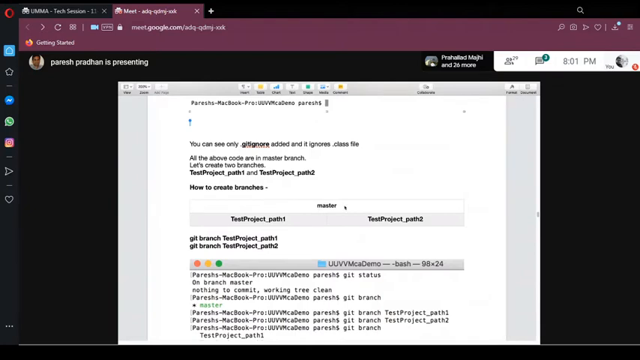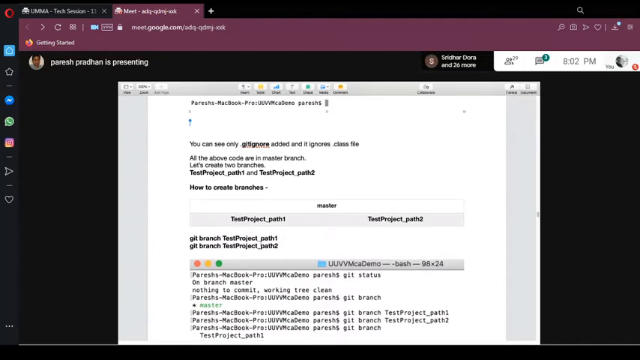Team one wants to work on some modules, and team two will work on a different module. So what I will do is create a branch here, let's say test project path 1 and test project path 2. I will give this to team one: go ahead and work in this source code. And team two, go ahead and work in this. Once you are done, we will merge the code from path 1 to master, and then path 2 to master, and then master has all the latest code, all the changes from team one and team two, following the concept of branching. I'm just telling why we need branches and all those things.